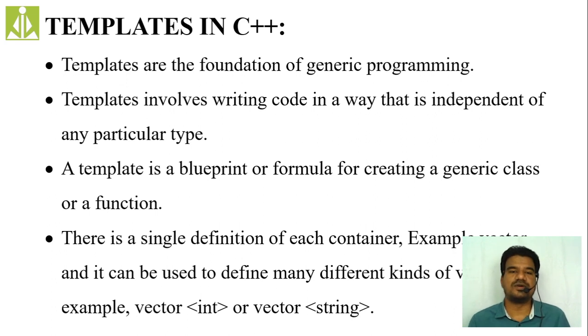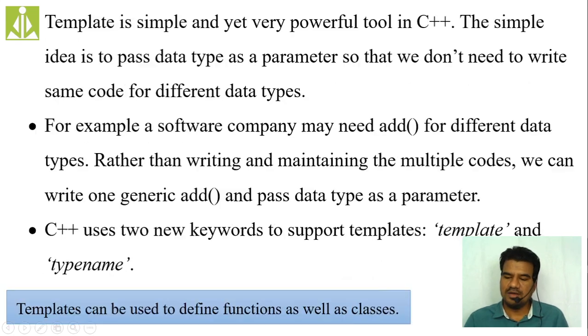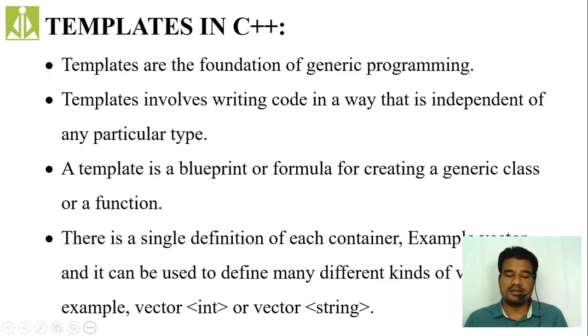That is the concept of templates. So there is a single definition for each container. Whatever containers we are going to implement, like stacks, queues, linked lists, we are going to write only one code for one container, and that container is going to accept any type of data. Like as you can see over here, let us assume vector. Vector is a data structure, and if you implement it using templates, this data structure vector can accept any type of data.